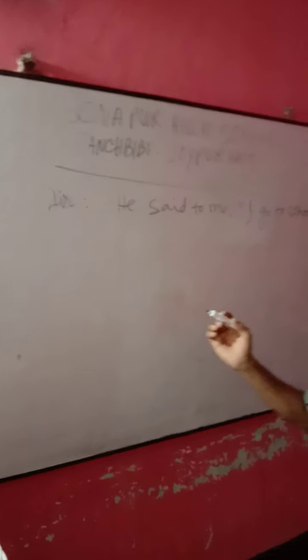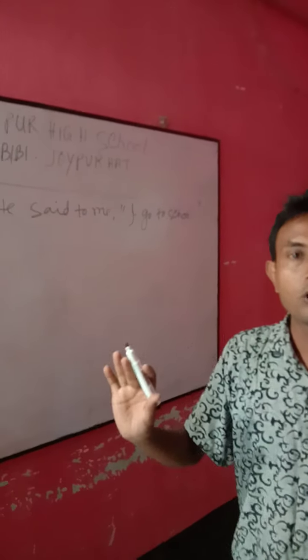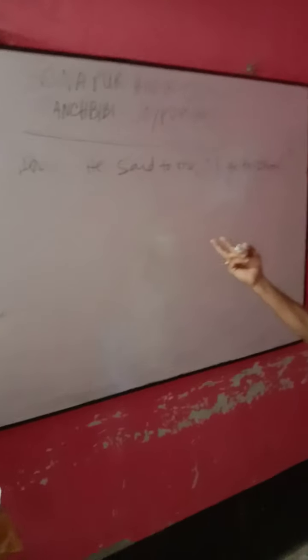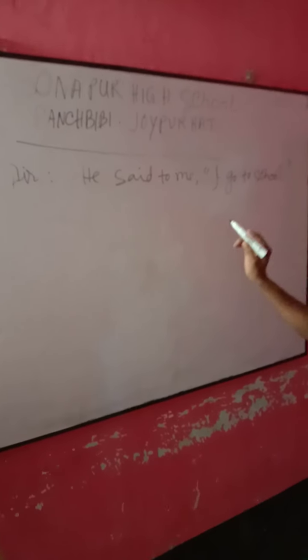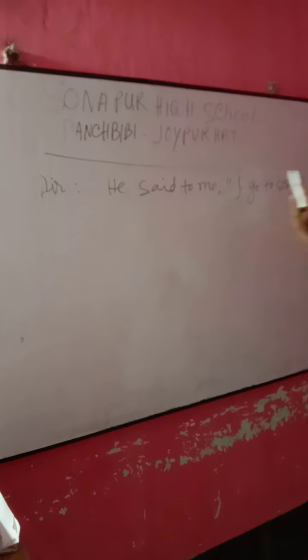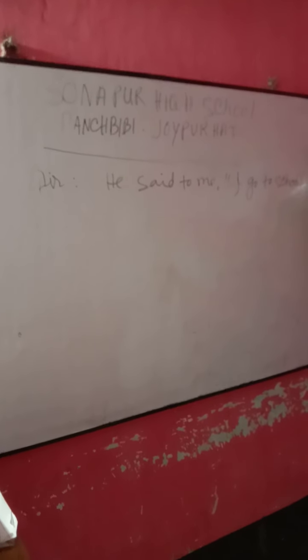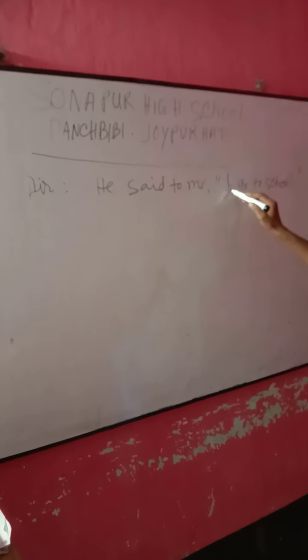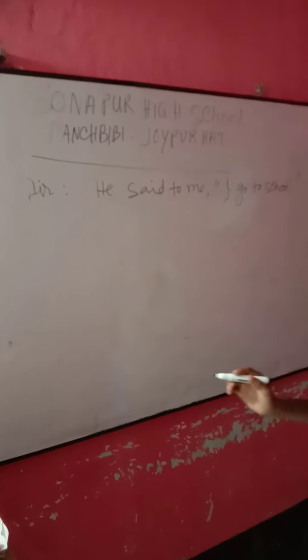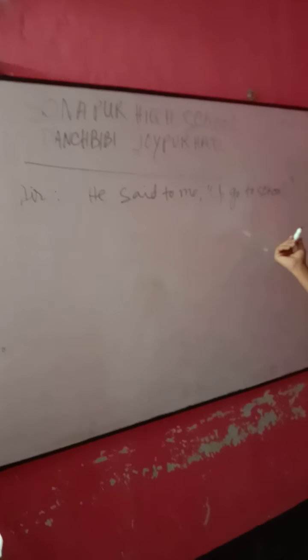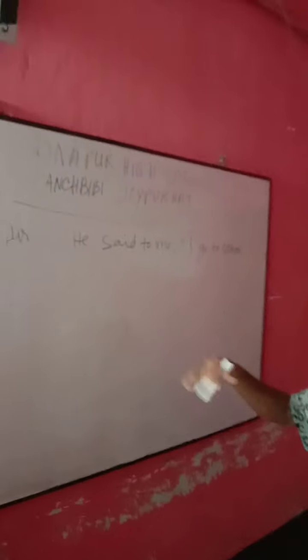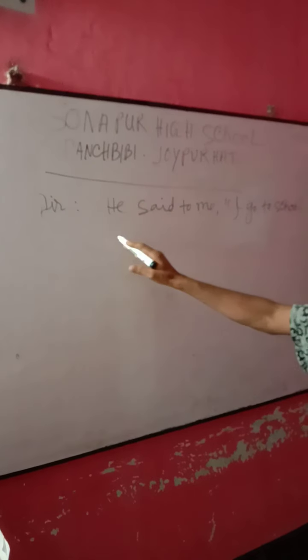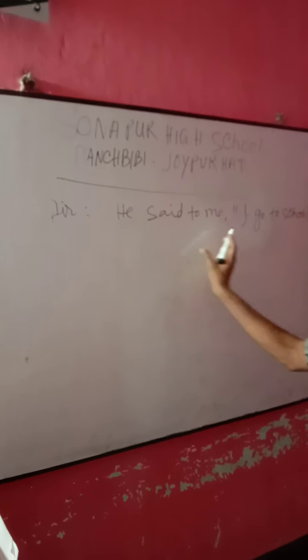And how can you change it into indirect speech? First you have to know 3 rules. If you know 3 rules, then you can change direct into indirect. First you have to look at the piece in the inverted comma. What is the sentence in the inverted comma? "I go to school." This is an assertive sentence. If you are sure that it is an assertive sentence, then you can change the direct piece easily, because for an assertive sentence you have no need to change the connecting word. So you can keep this the same.